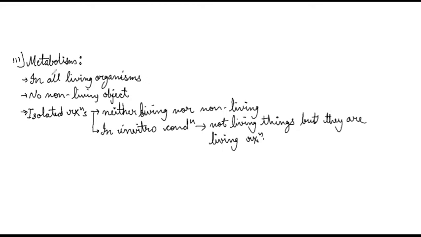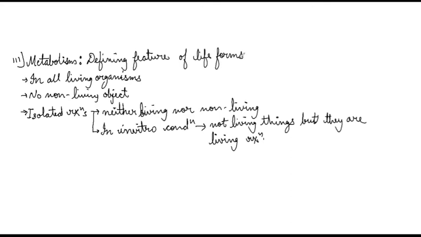So we can say that this metabolism is a defining feature of life forms. So we got the first character, which can be called as the defining feature of life forms. Clear?